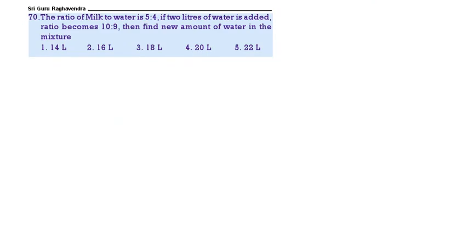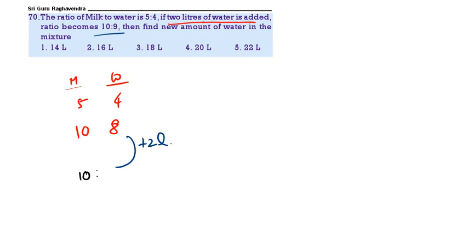The ratio of the milk and water is 5:4. So milk, water, it is 5:4. If you double, it will be 10:8. After adding 2 liters of water, now we are adding 2 liters, then it becomes 10:9. That means the milk is remaining same, but if we are adding 2 liters of water, that's why 8 is becoming 9. That means 1 part is equal to 2 liters.